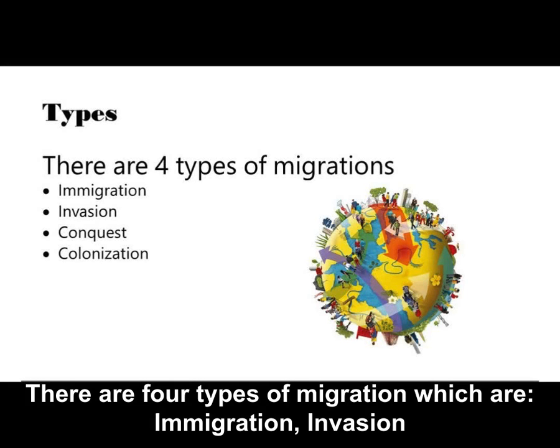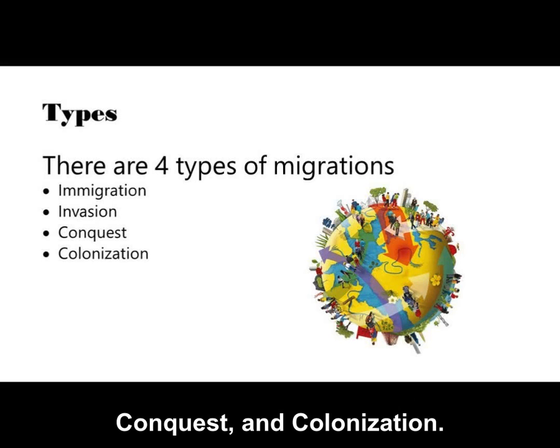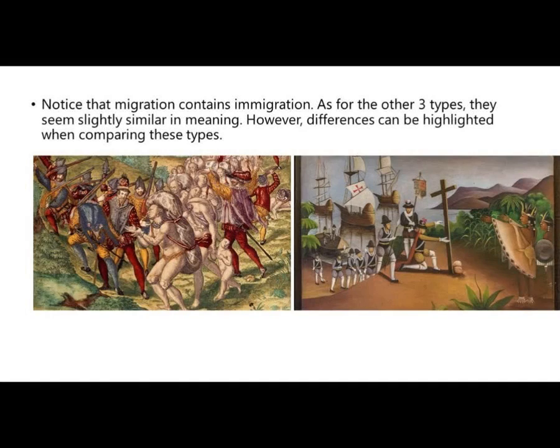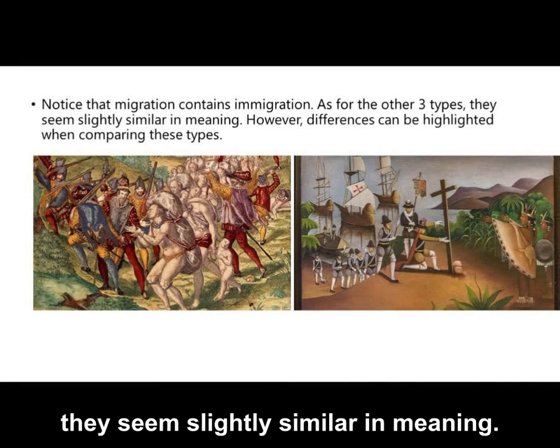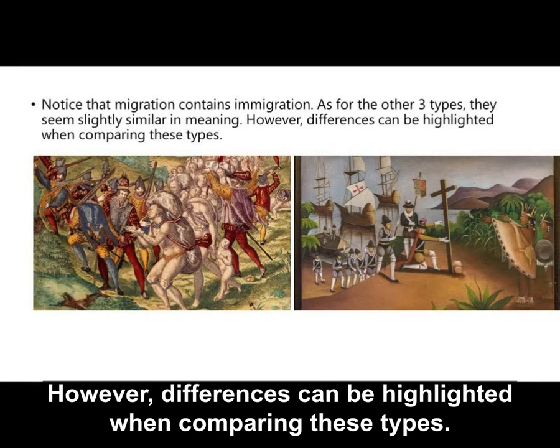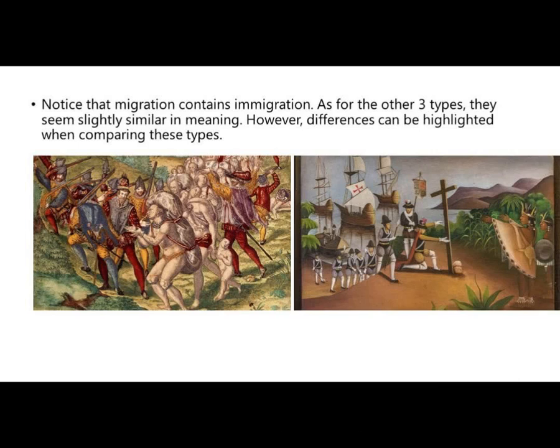There are four types of migration, which are immigration, invasion, conquest, and colonization. Notice that migration contains immigration. As for the other three types, they seem slightly similar in meaning. However, differences can be highlighted when comparing these types.